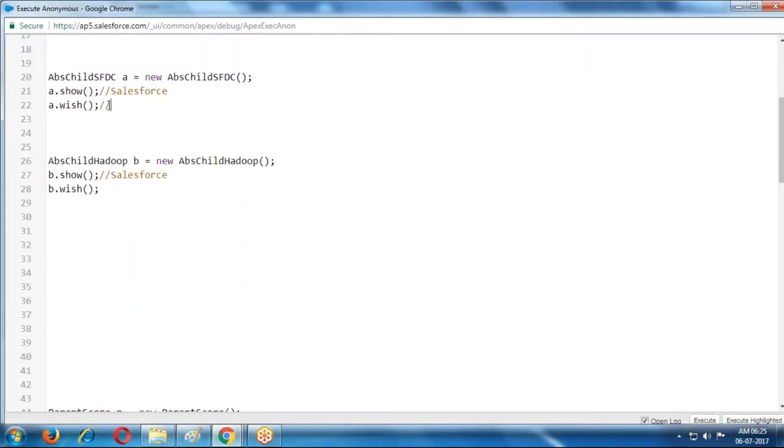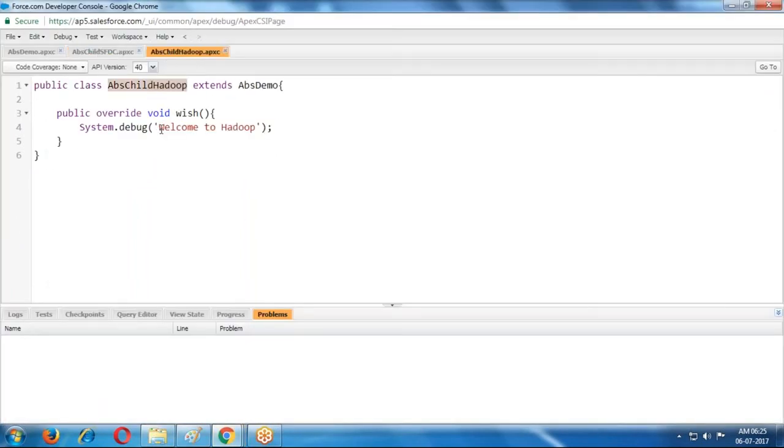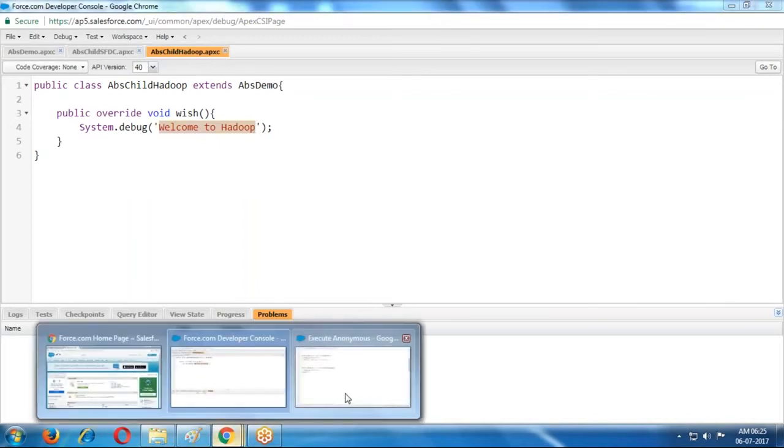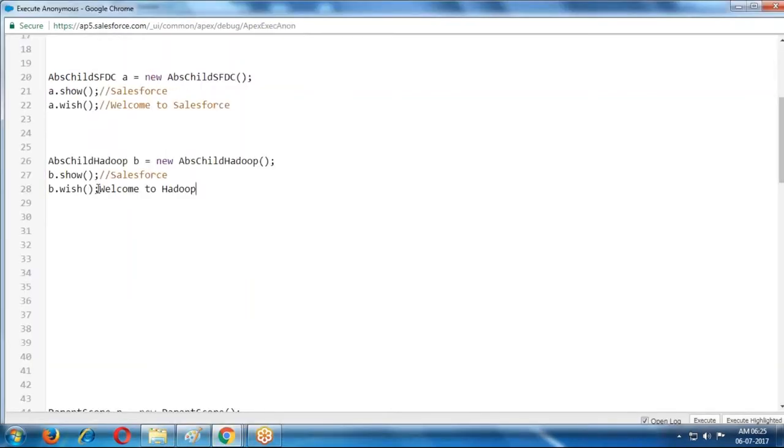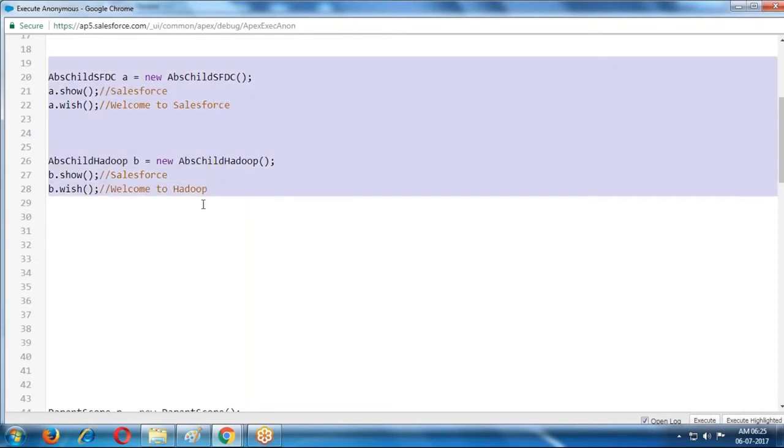For the other class, if I call the same wish method, the output is welcome to Hadoop. The show method output is the same for both classes, but the wish method output is different for different classes.